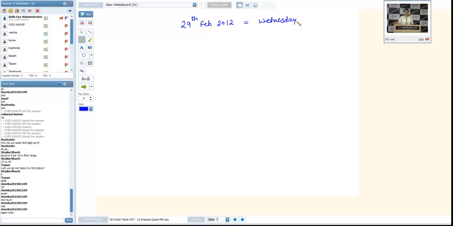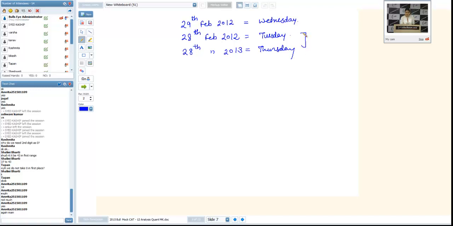Since 29th Feb is not present in every year, because we can talk about 29th Feb in a leap year only, let us move to 28th Feb because that is present in every year. 28th Feb 2012 will be a Tuesday, the day before Wednesday. Now, if I move to next year, 28th Feb 2013, it will be a Thursday here.